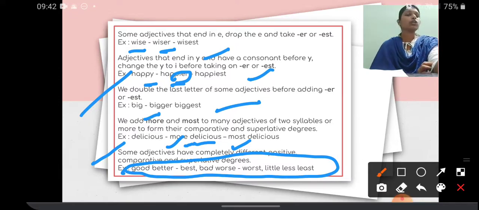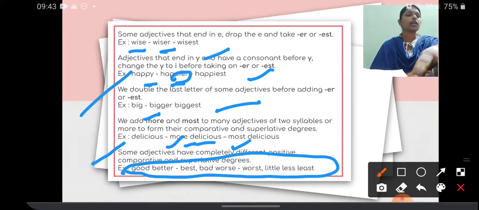So we use adjectives to describe, and when we talk about quality and start comparing things, we use degrees of comparison. That is the positive degree, comparative degree and superlative degree. When the comparison is between two people or two things, we add er to the adjective.